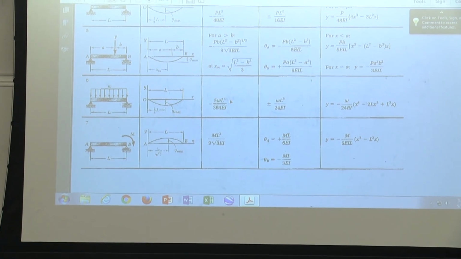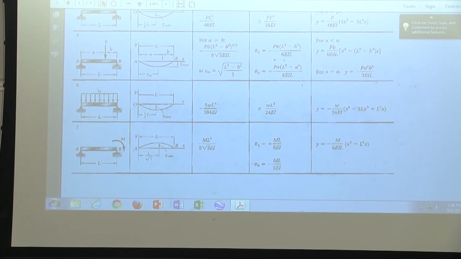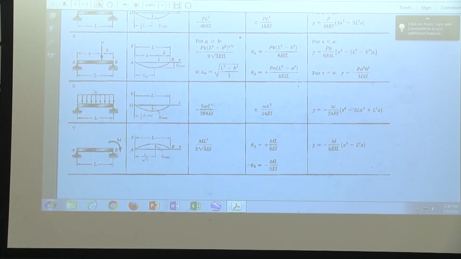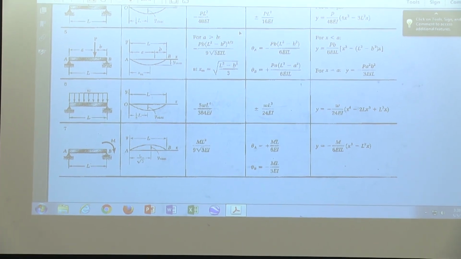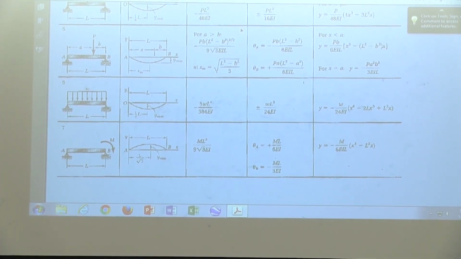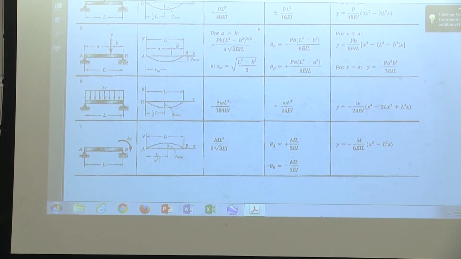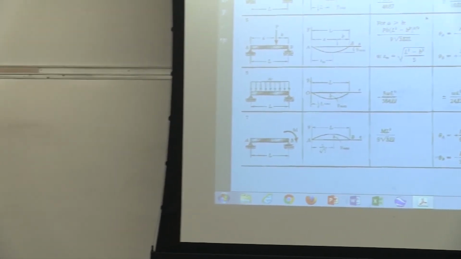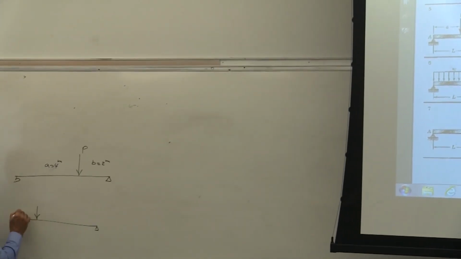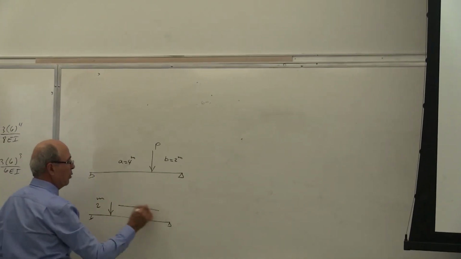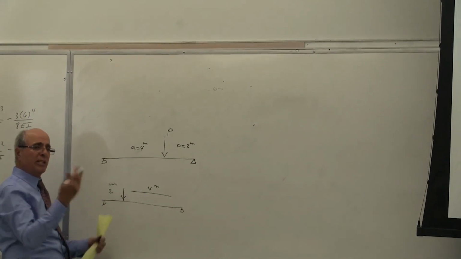Is that correct or not? This is only for A larger than B. In other words, if I give you a problem with A equal to 4 meters and B equal to 2 meters, that matches there. Yes or no? However, there will be a homework where I give you this load here and I put 2 meters here and 4 meters there. Everybody understand? Or any number, it doesn't fit.